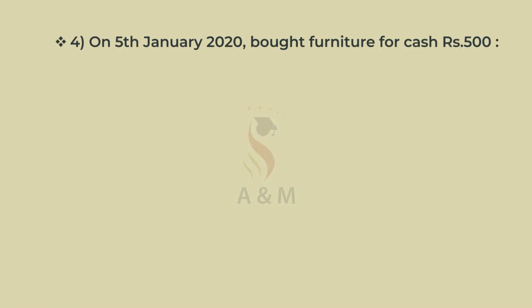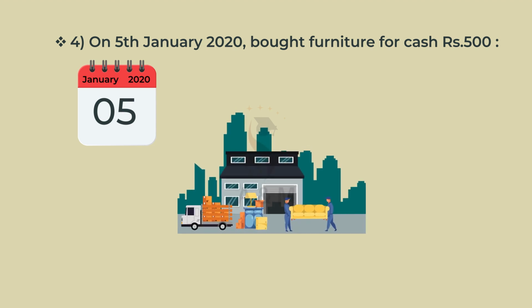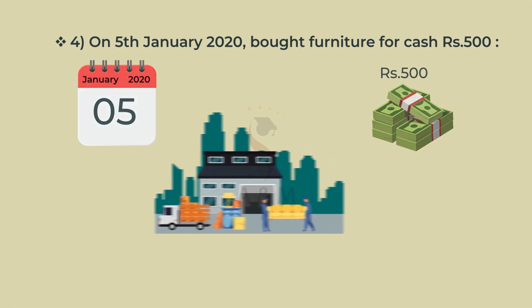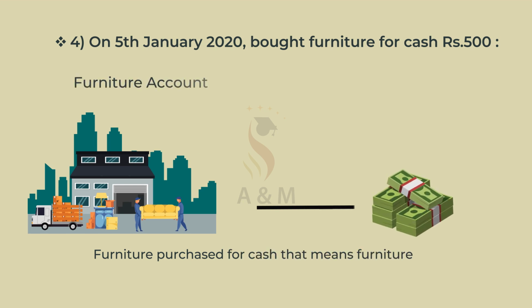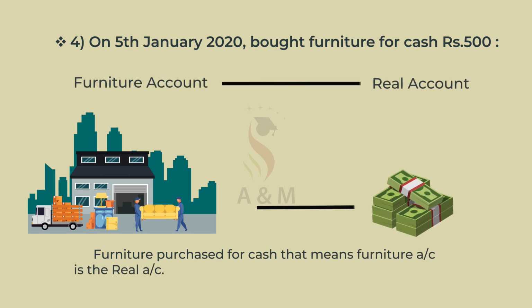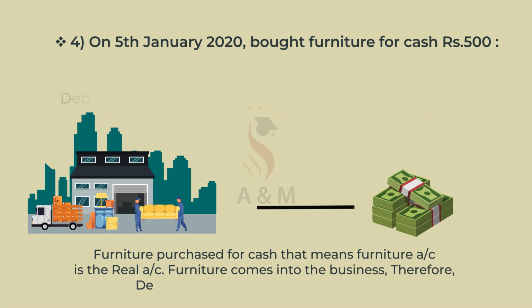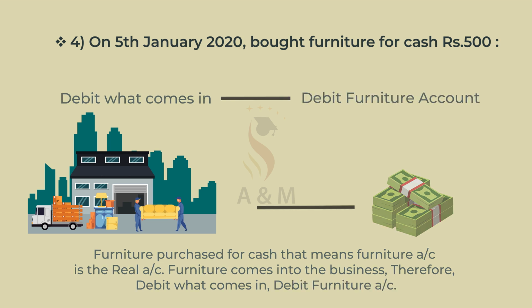Fourth one, on 5th January 2020, bought furniture for cash rupees 500. Furniture purchased for cash, that means furniture account is a real account. Furniture comes into the business, therefore debit what comes in. Debit furniture account.